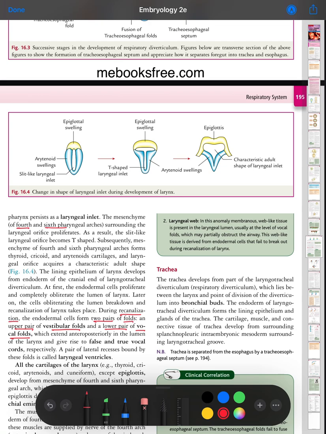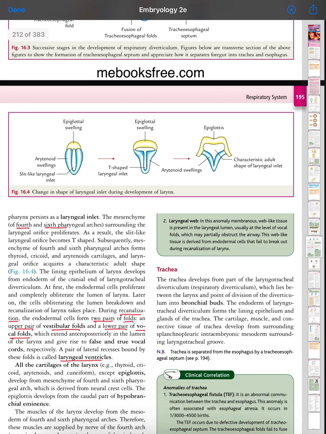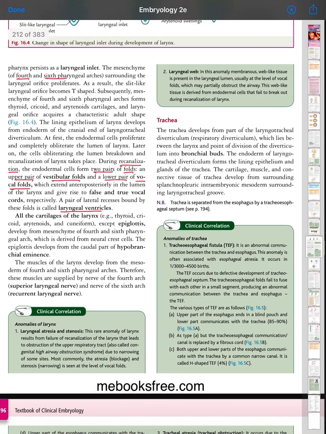A pair of lateral recesses bounded by these folds is called the laryngeal ventricle. All the cartilages of the larynx, for example thyroid, cricoid, arytenoid and cuneiform, except the epiglottis, develop from the mesenchyme of the fourth and sixth pharyngeal arches.